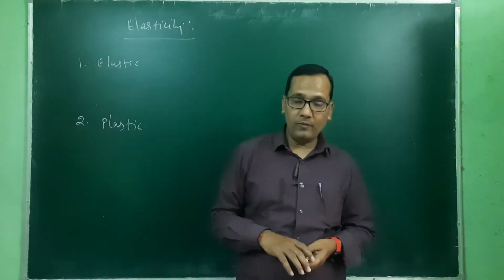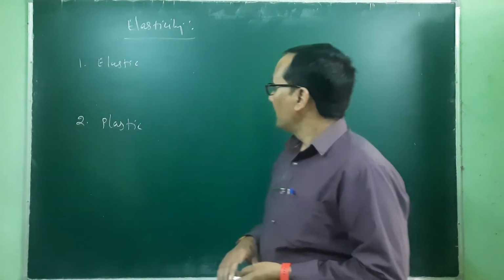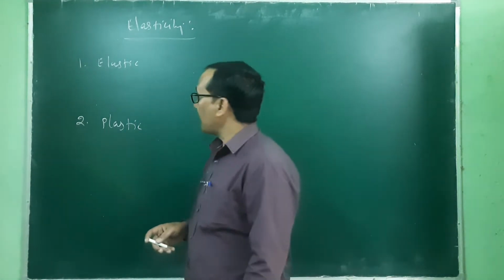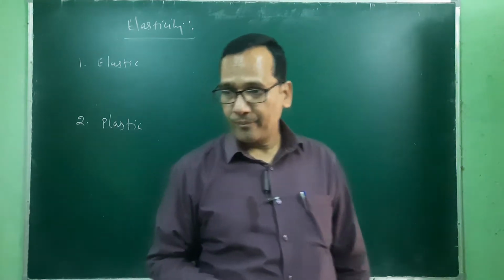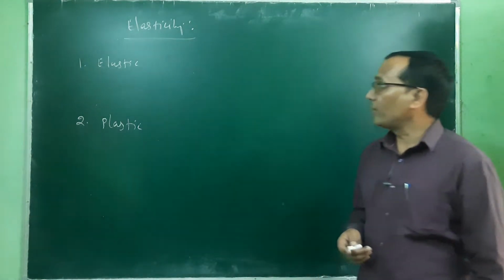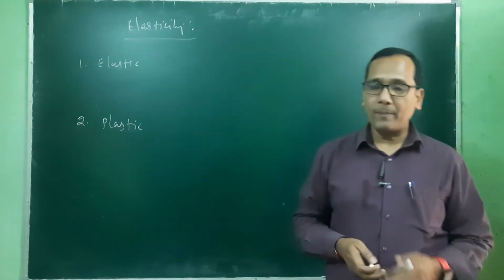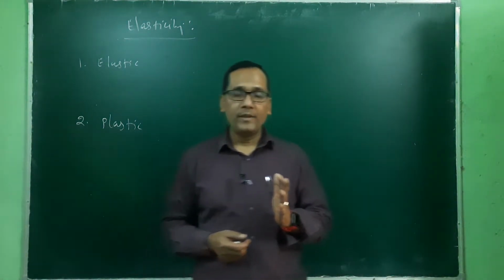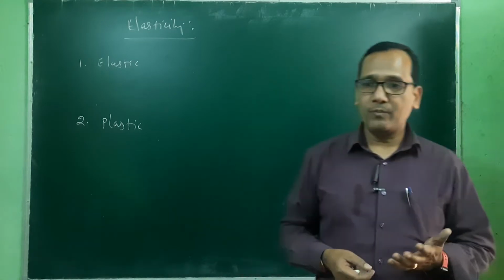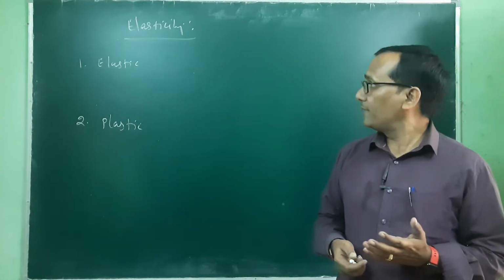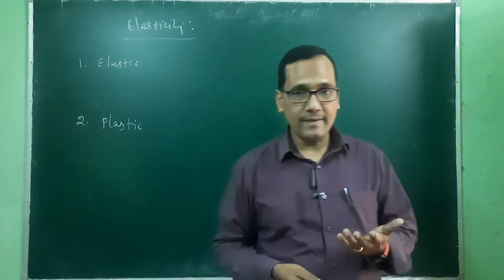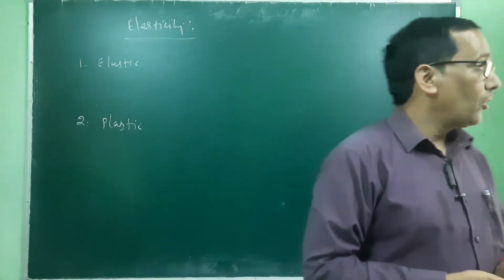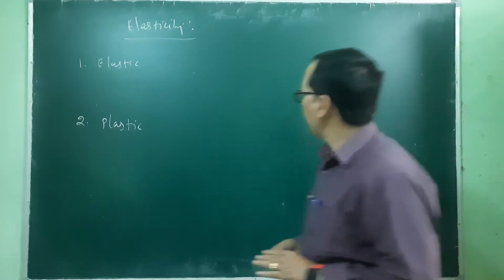But when we apply any force on that solid body, its shape and size may be changed; it is deformed. So when we apply a force on a body, its shape and size may be deformed, and after removing that applied force, if its shape and size come back to the original, then that type of body is known as an elastic body.